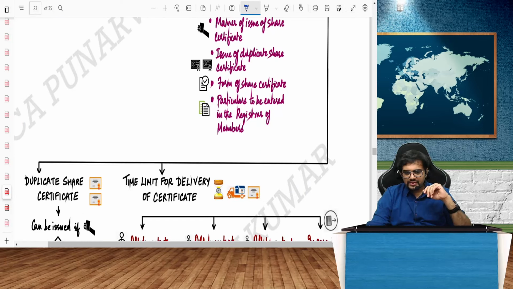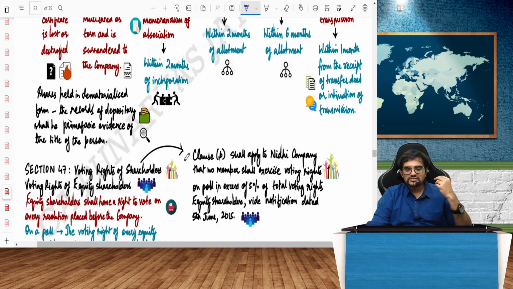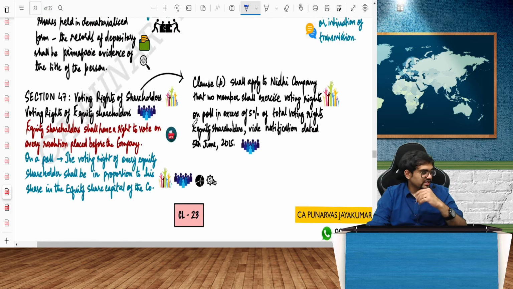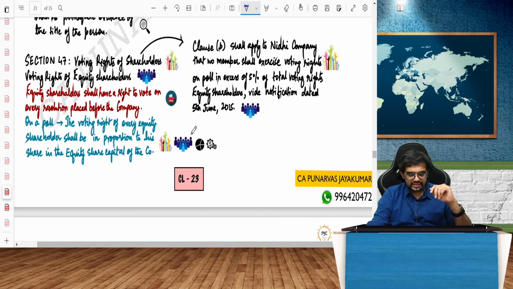Numbering, certificate, all that I will skip, guys. There's nothing great. Certificate is no longer there now. Everything is now online, everything is dematerialized, so there's no concept of physical securities as such. But anyway, certificate, etc., leave it. Voting rights. Let me change the battery quickly. One second.